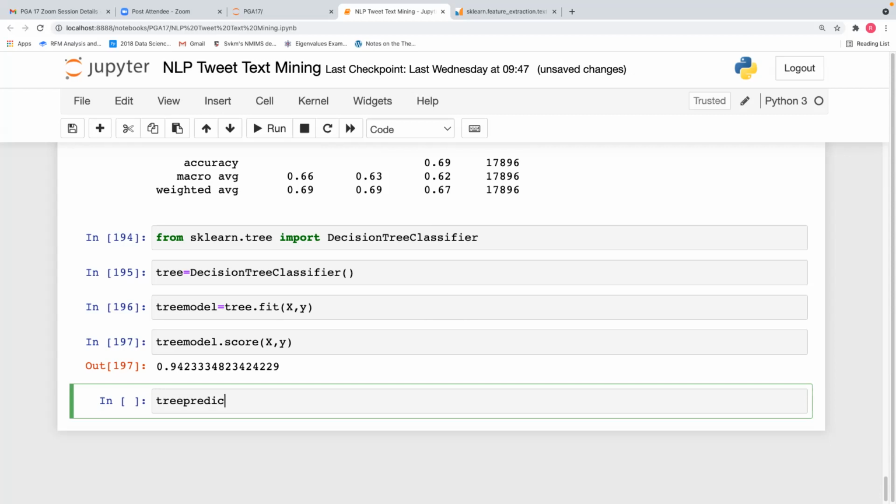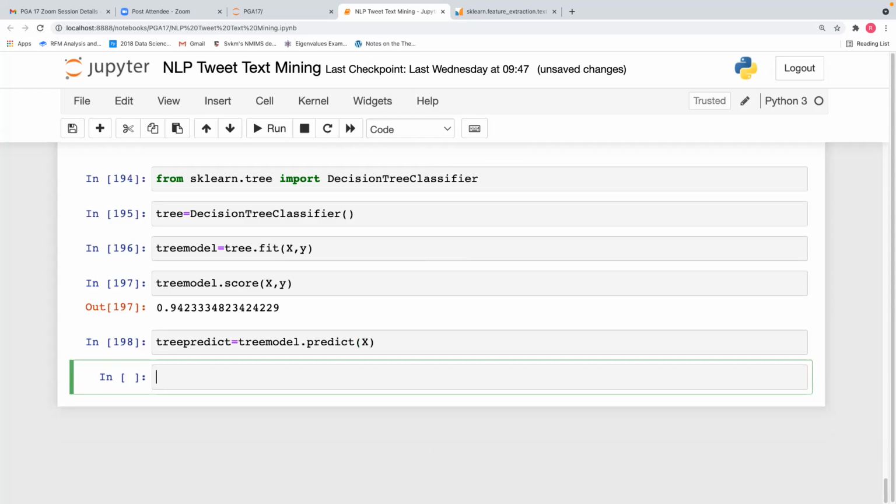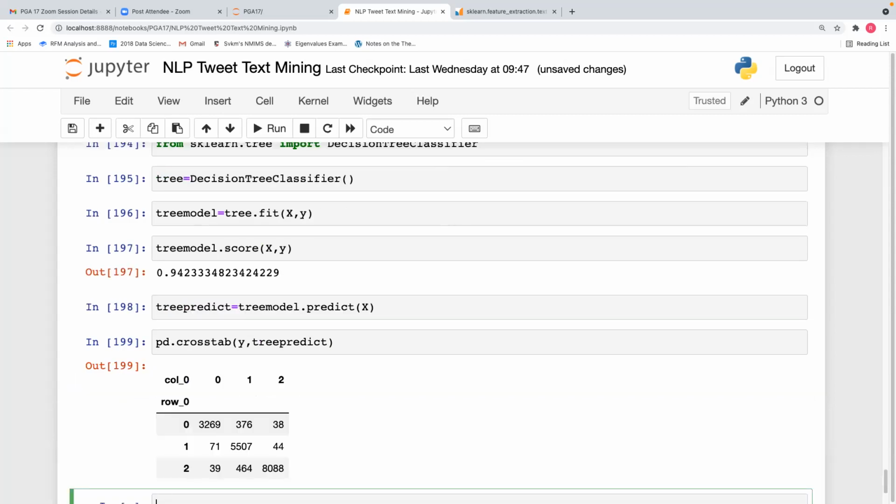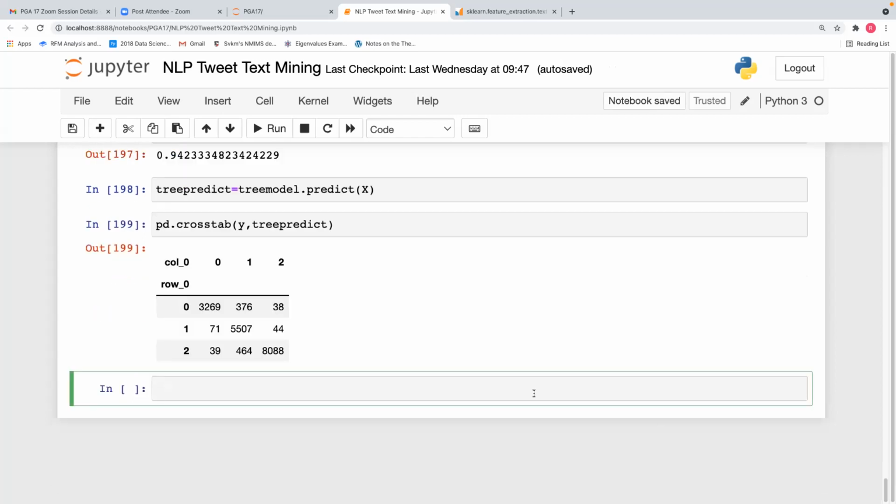tree_predict is equal to tree_model.predict(X). pd.crosstab(y, tree_predict). This is the confusion matrix. We can see the confusion matrix has drastically changed. And then print classification report: print(classification_report(y, tree_predict)).